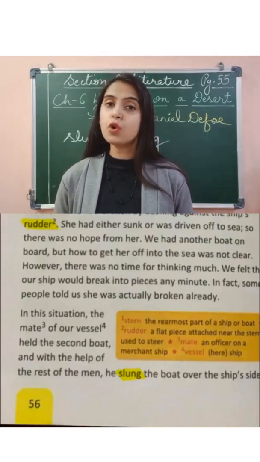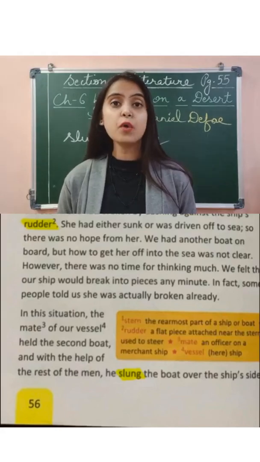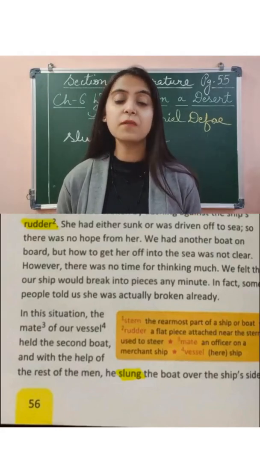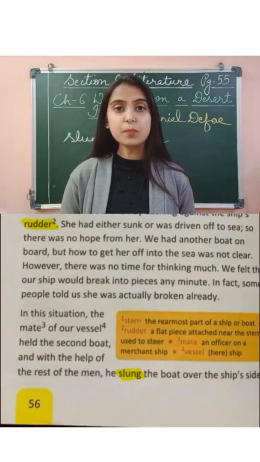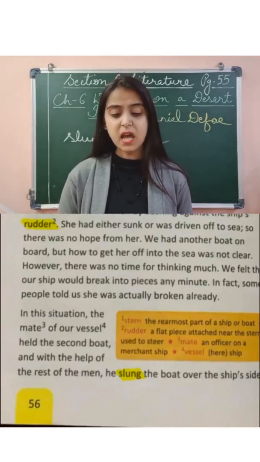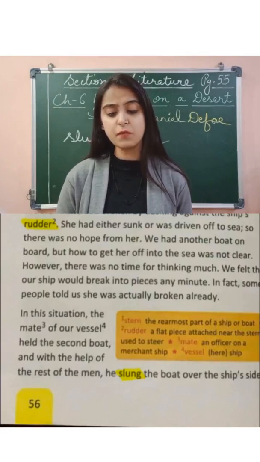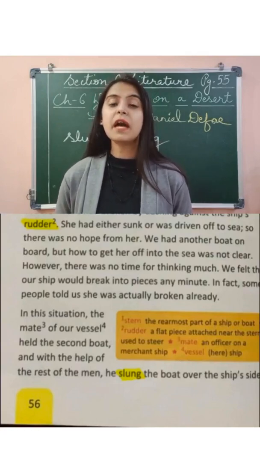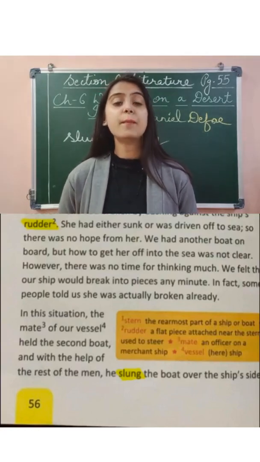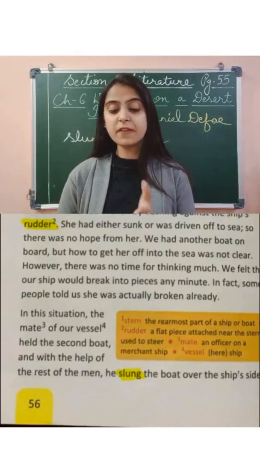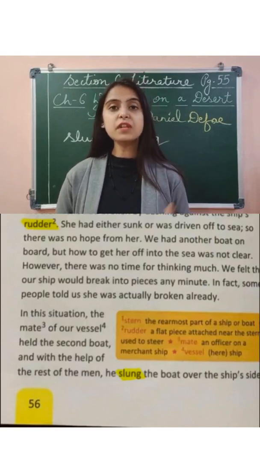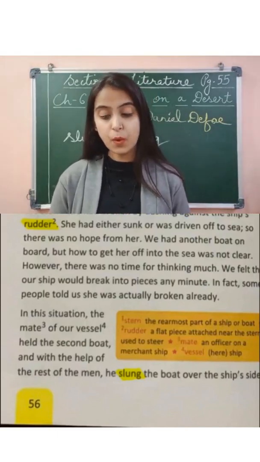So there was no hope from her, and the last hope they had of survival from that boat was also lost. We had another boat on board, but how to get her off into the sea water was not clear. Now they also had another boat, but they were not able to understand how they would get her off into the sea water, how they would shift from the ship to the boat.